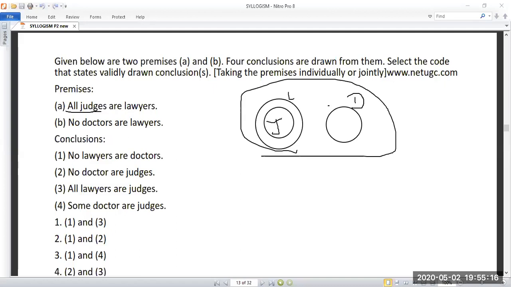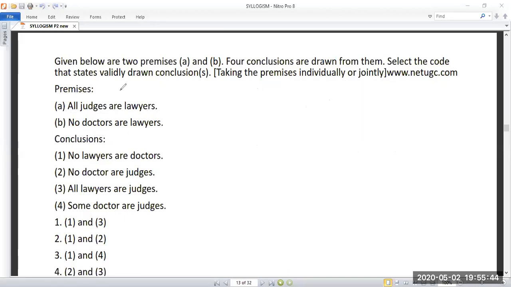So somebody has replied no. I don't think so, because no doctors are liars. There should not be a link between doctors and liars. You cannot touch this judge, because if you draw doctors like this it means some doctors are liars. So this will be false. So this is the only case.